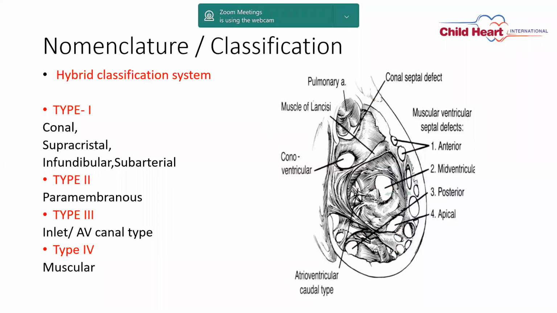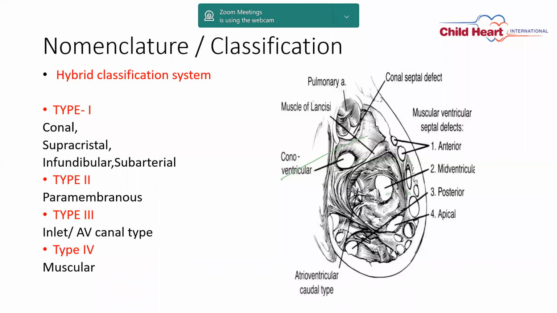So VSD has been classified in different ways, geographical as well as embryological. So there was a lot of confusion. A common classification is a hybrid classification where type 1 is called conal, supracrystal, infundibular or subarterial VSD. Type 2 is perimembranous, paramembranous. Type 3 is inlet or AV canal type of VSD, and type 4 is muscular. So this is one classification. I am going to go into detail for each, but first let us talk about different classifications.